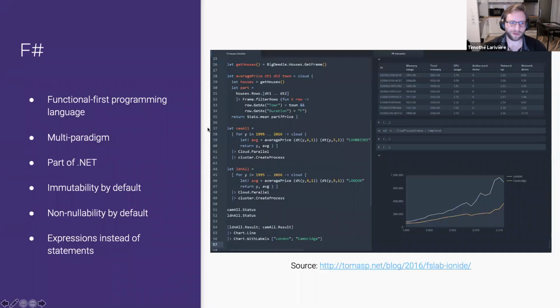So regarding F#, F# is part of .NET. It's another language like C# and Visual Basic. It's a functional first programming language, meaning it's not only a functional programming language. It's a language that lets you do functional programming. So it's tailored for that, but it can also use object-oriented programming principles, and so you can really interact with all the existing .NET ecosystem.